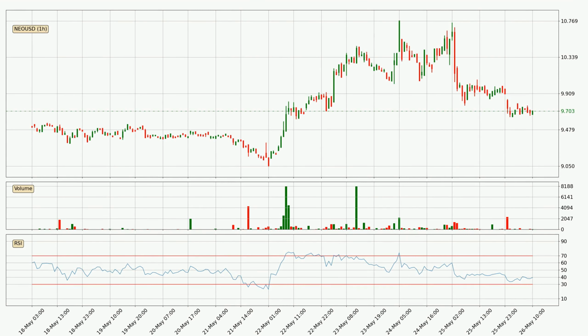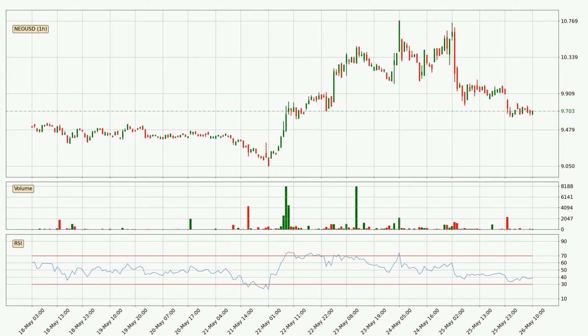Next, looking at the Relative Strength Index, or short RSI, it is a momentum indicator that measures the internal strength of the price moves. The RSI is a bounded indicator and moves between 0 and 100. Typically when the RSI is above 70, the price is considered overbought and a pullback or consolidation could be expected. On the other hand, if the RSI is below 30, the price is assumed oversold.